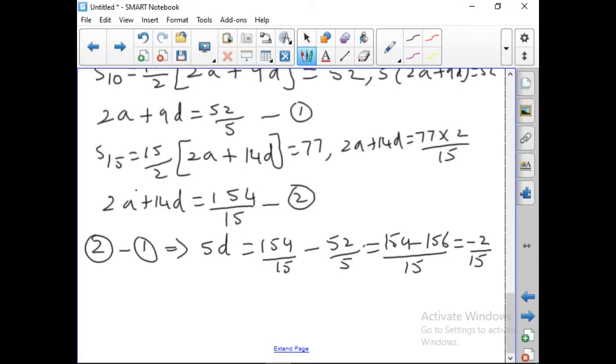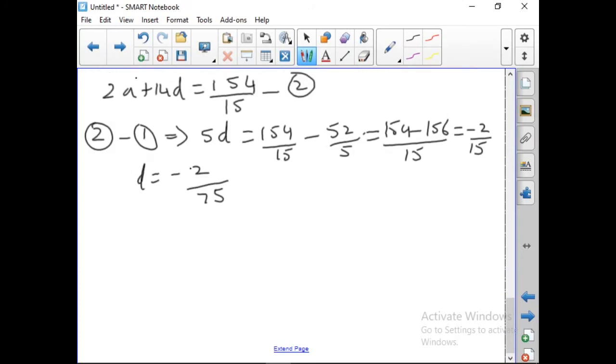Therefore, d is equal to minus 2 by 15 into 5. 15 into 5 gives you 75. Okay, d is equal to minus 2 by 75.